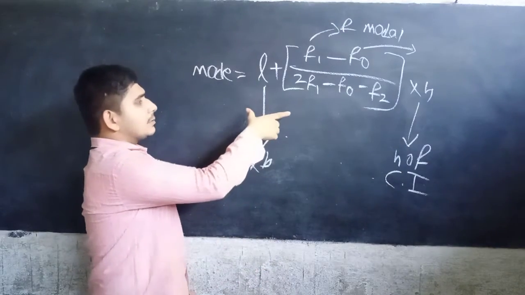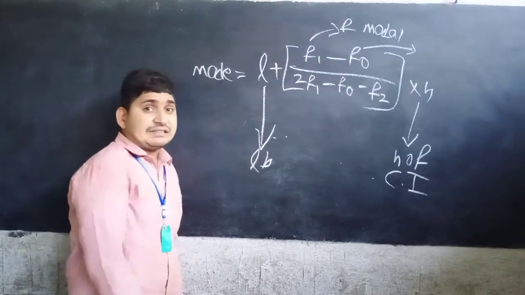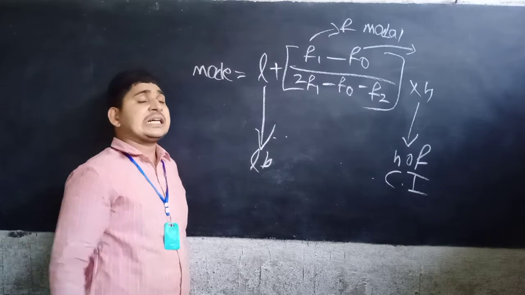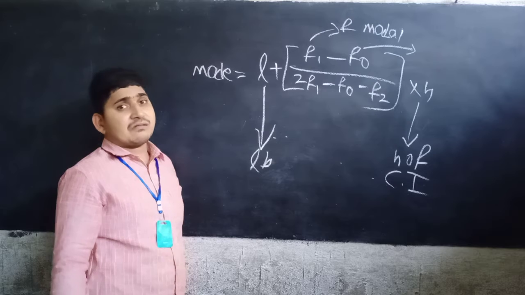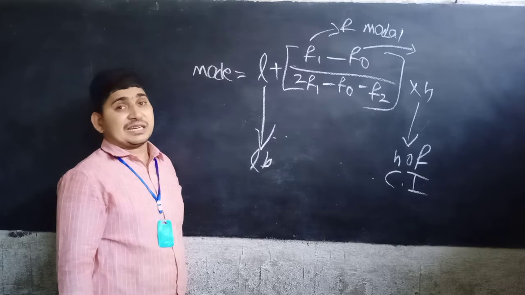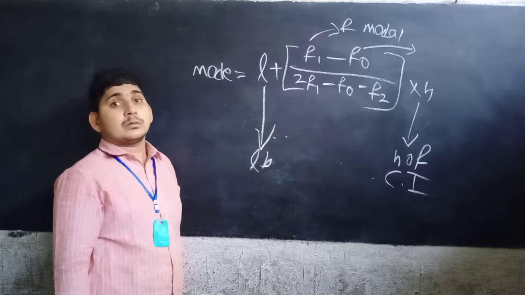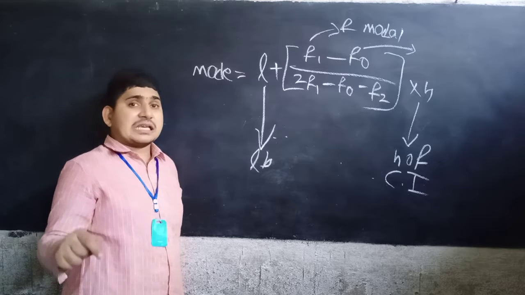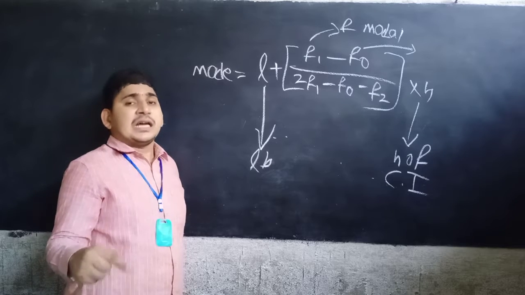This formula can be asked for 2 marks. How can it be asked? Write the formula to obtain the mode for grouped data and explain the terms in it.